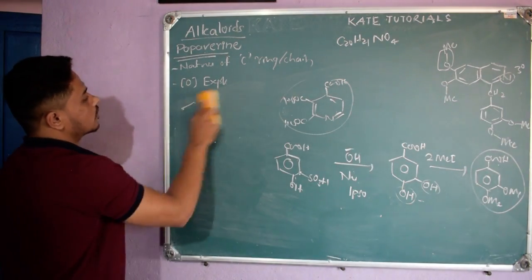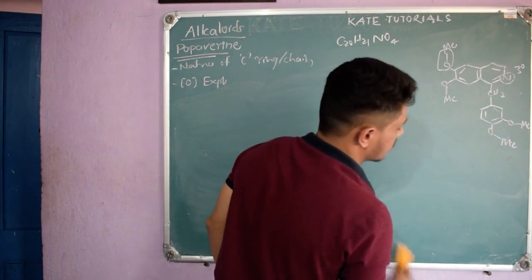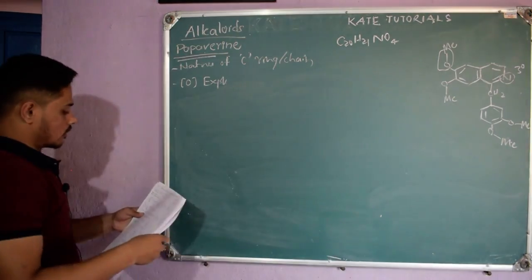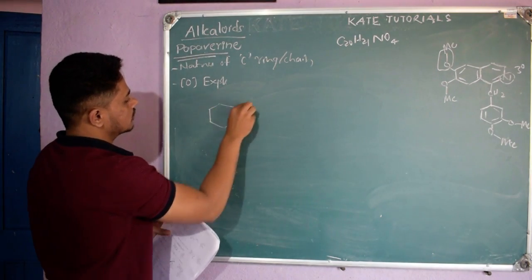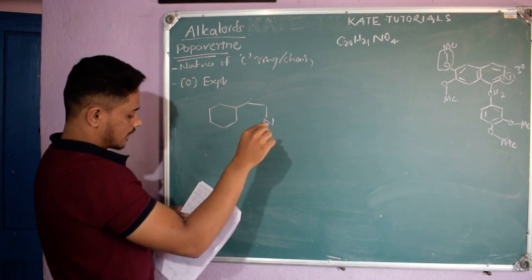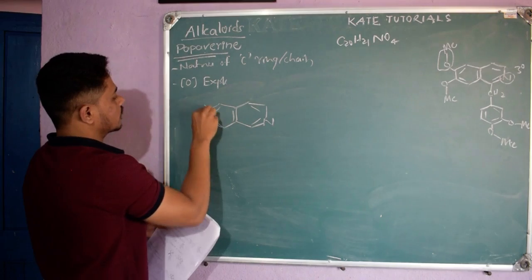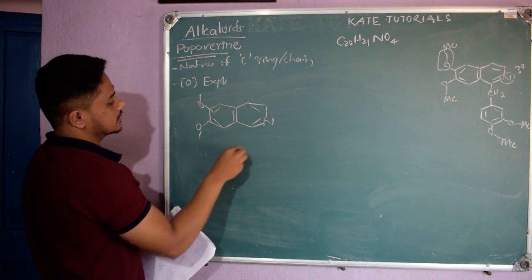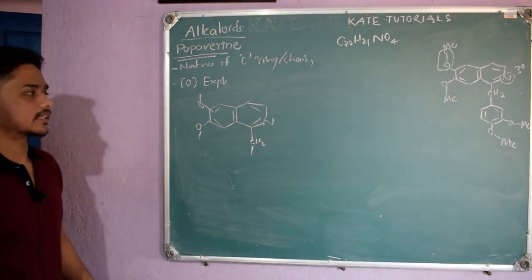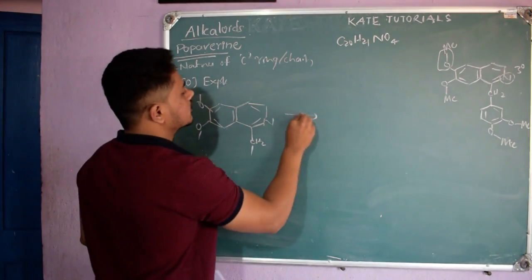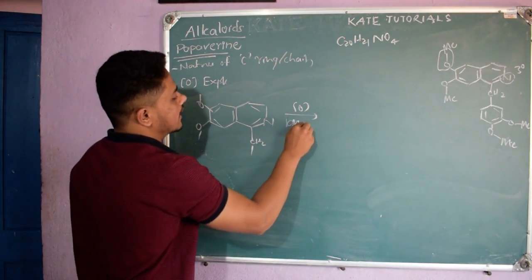You just note it down, because my board is so small I can't fit everything here, right? You just note it down along with me, right? So what they did, they took this compound. Now they took isoquinoline, see, right? So they took this isoquinoline, OCH3, and here something CH2 is there, and it is attached to some other thing, let us assume. So what they did is oxidation, right? Strong KMnO4 they added.